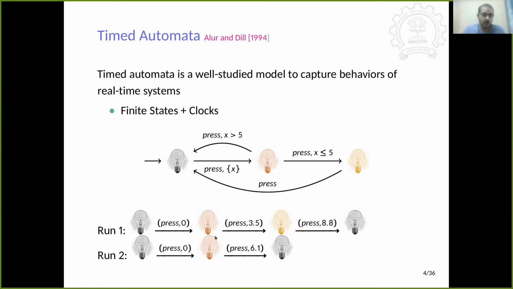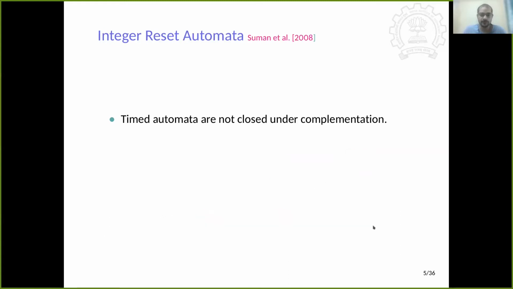Depending on this timed behavior of the system, there are two runs that I have depicted in this picture. Suppose the first run corresponds to the button being pressed within 3.5 seconds of the first press. Then it goes to the bright state, and if you press again, it goes to the off state. But if you look at run 2, you press the first time and it goes to the on state, but the second press comes after 6.1 time units. That's why it doesn't go into the bright state, it goes into the off state.